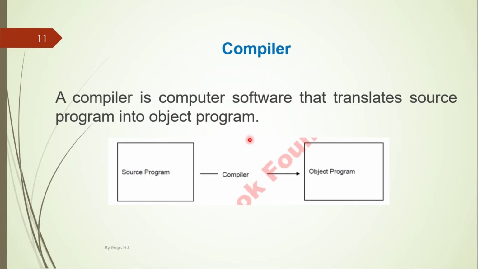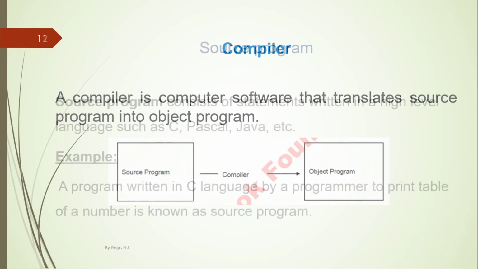Now to understand compiler, we need to understand what is a source program and what is an object program. Here you can see the block diagram of compiler. Source program and object program. Between these two modules, we have a compiler, which translates source program into object program.